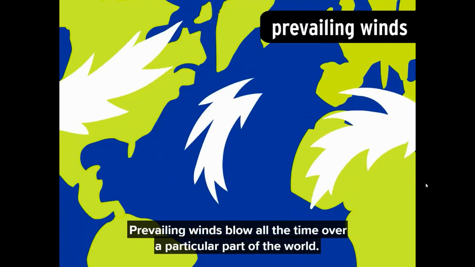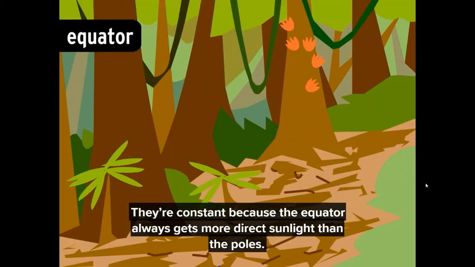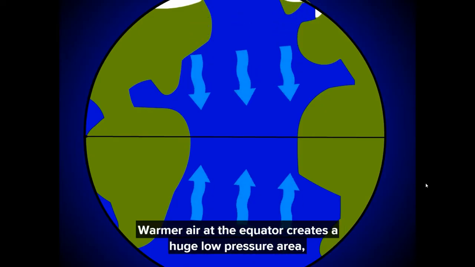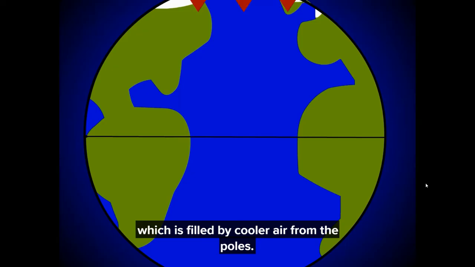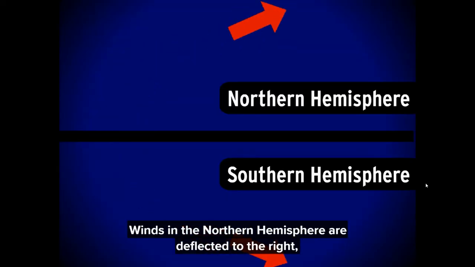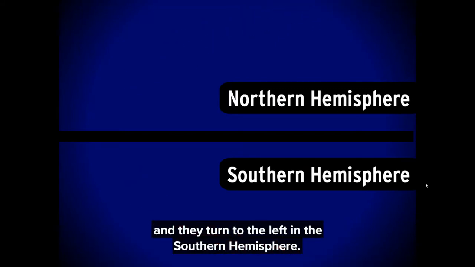Prevailing winds blow all the time over a particular part of the world. They're constant because the equator always gets more direct sunlight than the poles. Warmer air at the equator creates a huge low-pressure area, which is filled by cooler air from the poles. Their direction is affected by the Earth's rotation. Winds in the northern hemisphere are deflected to the right, and they turn to the left in the southern hemisphere.